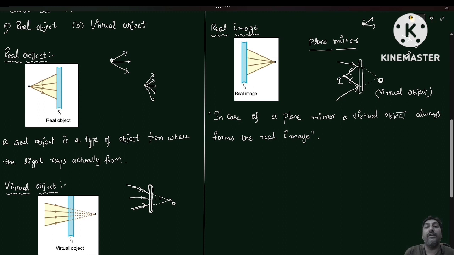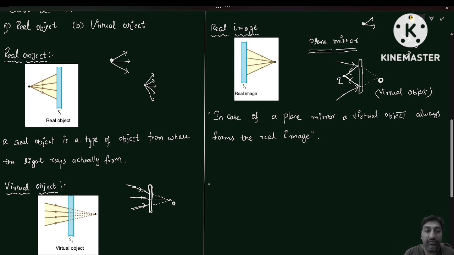Now, we have already discussed the case of a plane mirror. So now the same case, if we are discussing an optical instrument like a lens, the one thing I'm telling is that in the case of a mirror, if object and image are forming on the same side, that's a real image. Sorry, in the case of lenses, if object and image are forming on opposite sides, that is a real image.